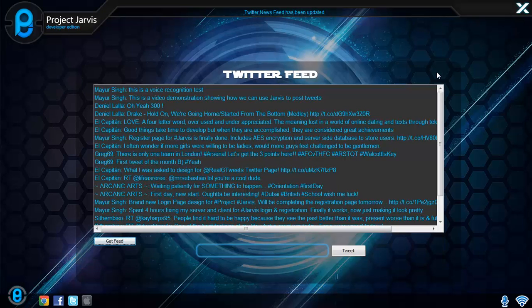So there you go, you can see how Jarvis posts to Twitter and makes tasks much simpler and quicker, whereby the user will save time but have the most up-to-date information directly from your computer. This is just the beginning of what Jarvis is capable of doing. Jarvis will continue to improve to provide the user with the best available assistant, capable of working hand in hand with humans and making the life easier of people.